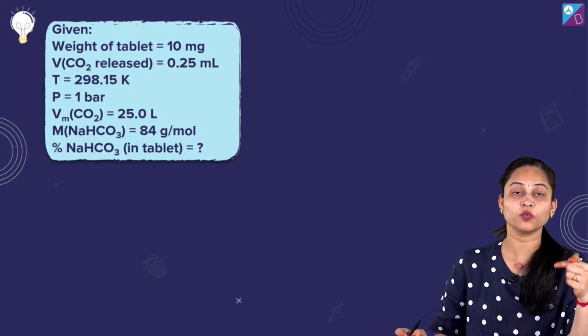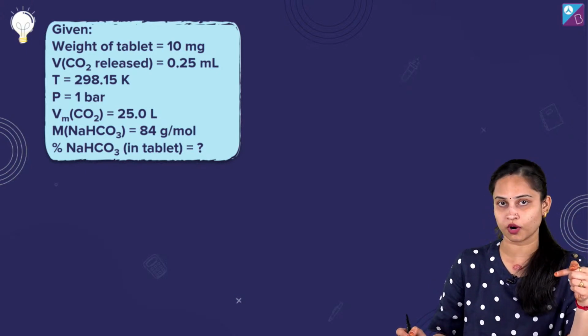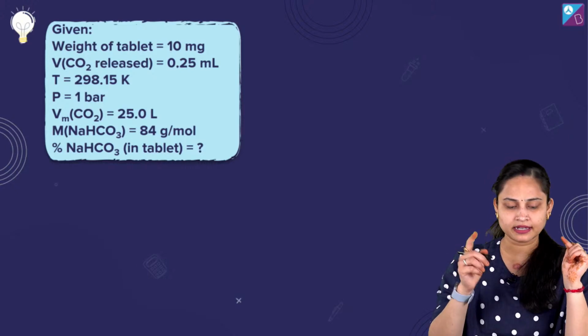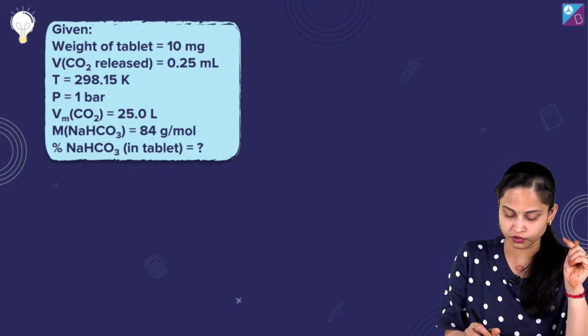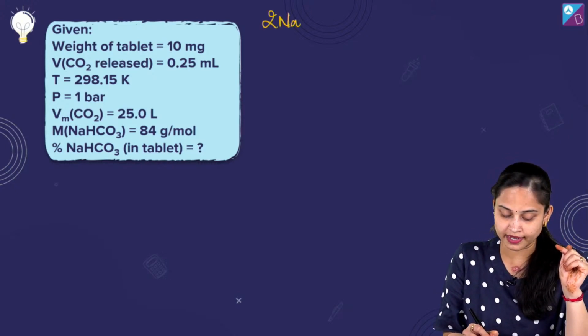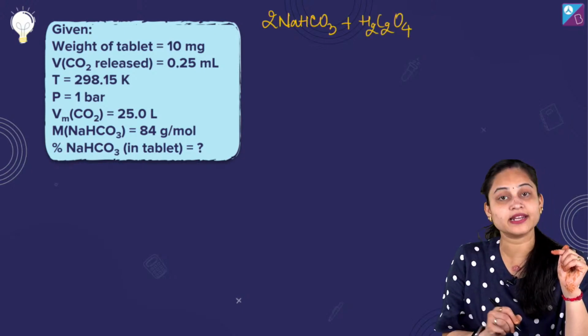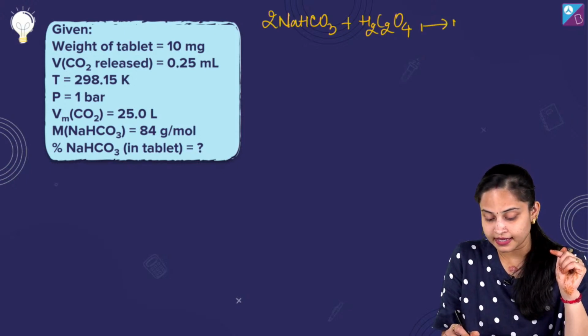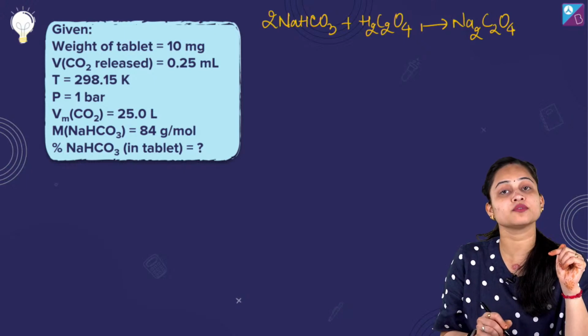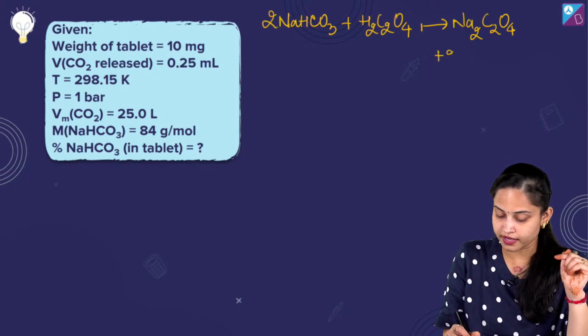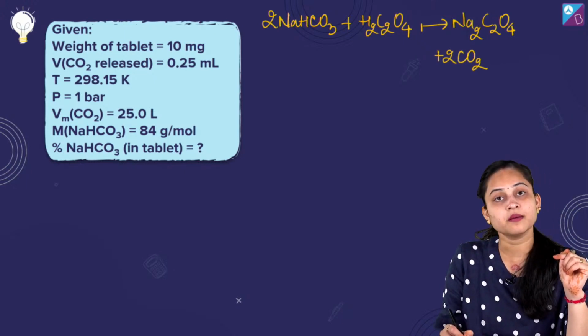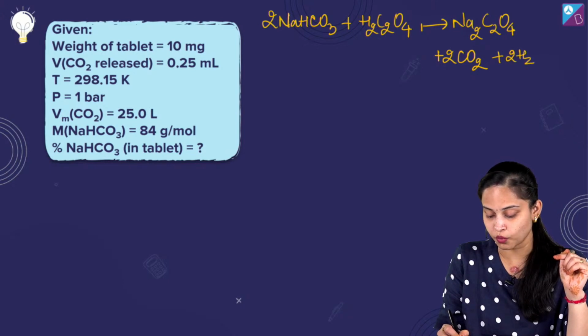So what should we do? Let me actually write the equation for you. It's 2 NaHCO3 plus H2C2O4, which is oxalic acid, giving us Na2C2O4 plus 2 CO2 plus 2 H2O, isn't it?